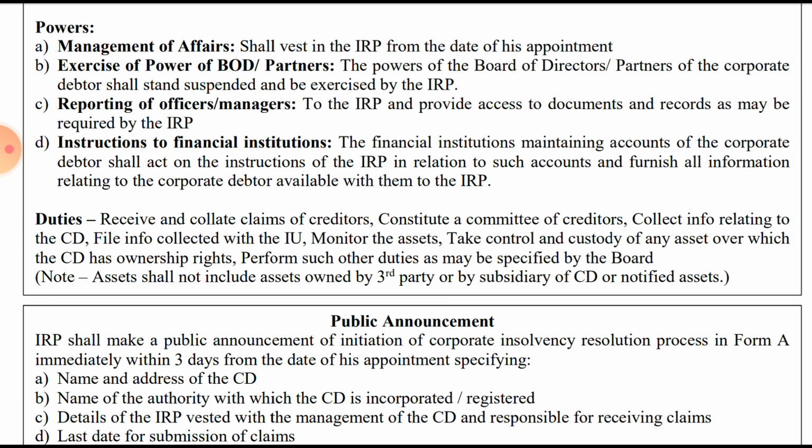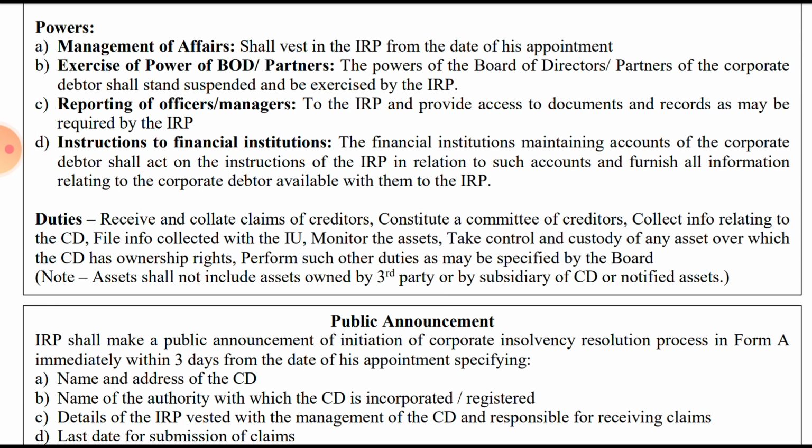So we will again revise basically. Receive and collect the claims, constitute a committee of creditors, collect information relating to the corporate debtor. The IRP will file the information collected with the information utility, monitor the assets, take control and custody of any of the assets over which the corporate debtor has the ownership right, and perform such other duty as may be specified by the board, that is IBBI.